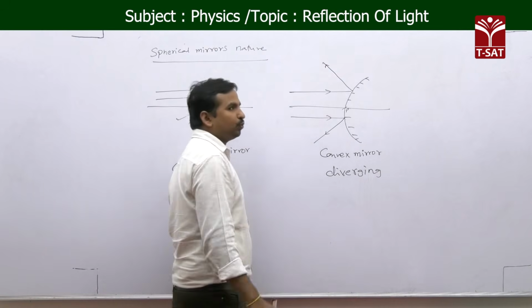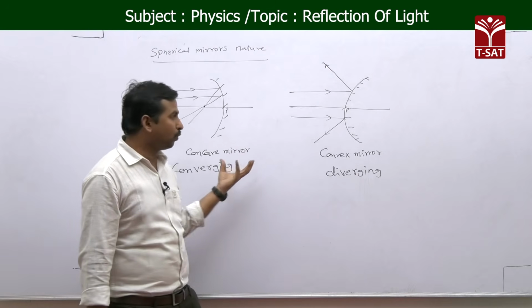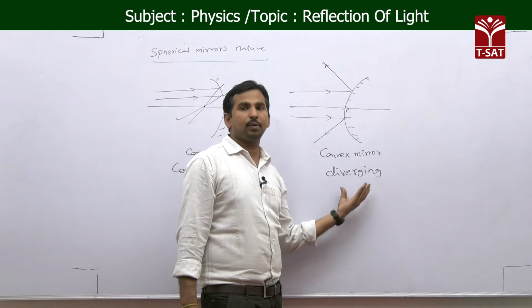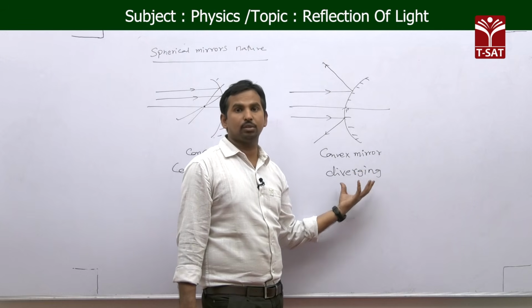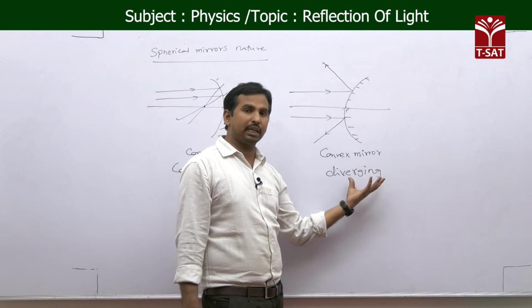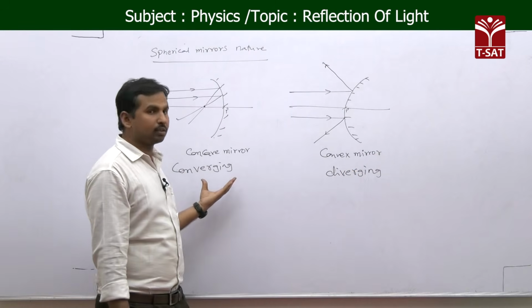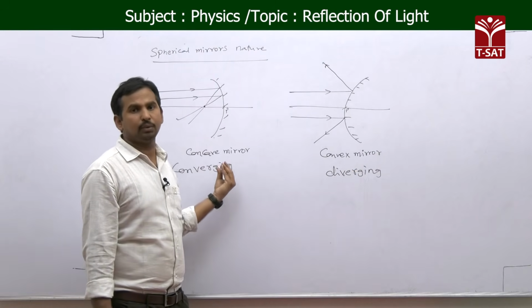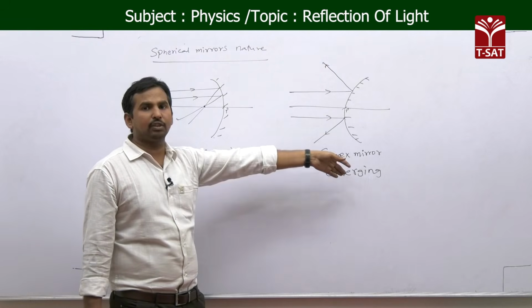So whenever we want to focus the light rays to a point, we always prefer a concave mirror, whereas if we want to diverge the light rays, we prefer a convex mirror. The same thing applies in a torchlight: if you want to diverge the light rays, we prefer the convex mirror, and in the case of the concave mirror, we use a converging beam. As the convex mirror has a diverging nature.